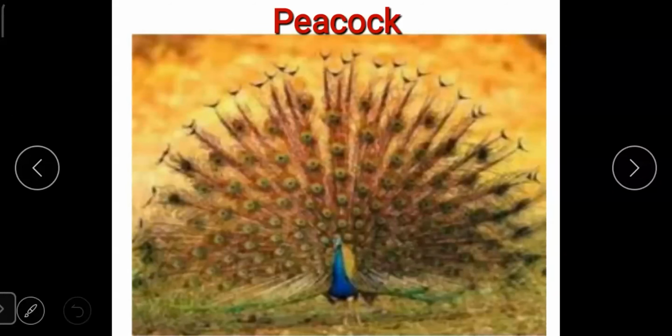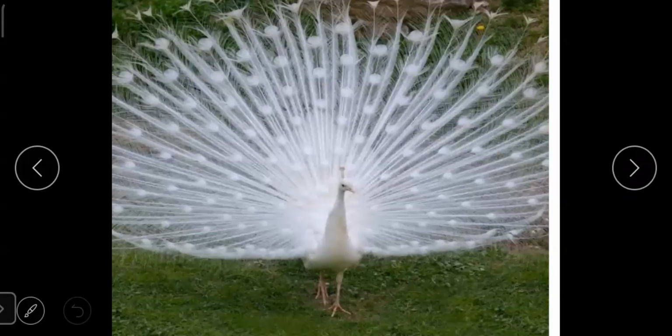This is a very beautiful bird. This is also the national bird of India. It has beautiful feathers. Before it starts raining, this bird dances with joy. But students, we can also see a white peacock. This peacock also looks very beautiful with its white feathers.